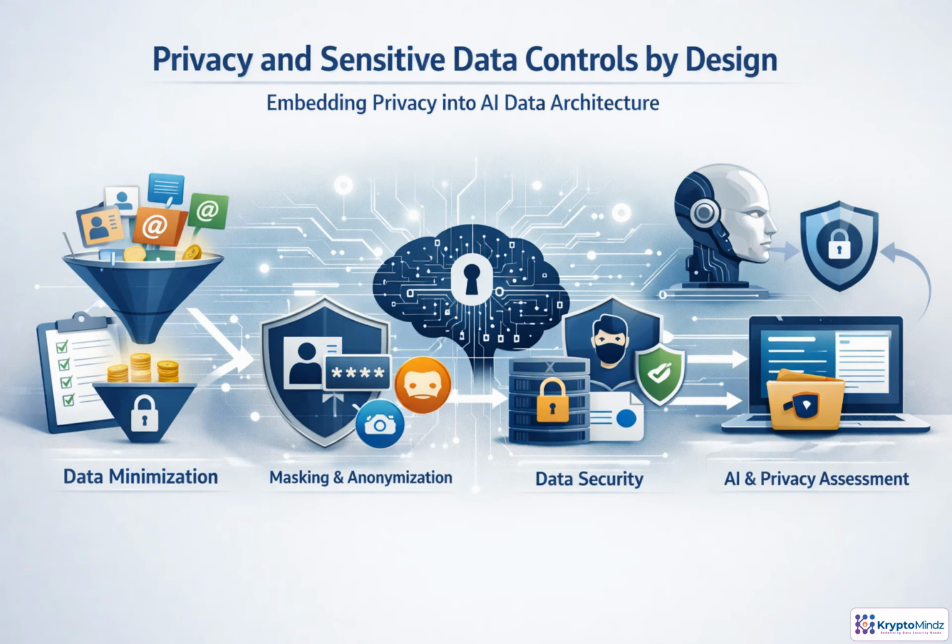Privacy cannot be added after an AI system is built. It has to shape the data architecture from the beginning. Start by limiting collection and retention to what the approved purpose truly requires. Then reduce identifiability through masking, tokenization, anonymization, pseudonymization, redaction, or synthetic data. Protect what remains with encryption, strong secrets management, access logs, and regular access reviews. Privacy impact assessments should also connect with AI impact assessments, especially when personal data, sensitive attributes, profiling, or automated decisions are involved. The goal is to use data responsibly while minimizing exposure and misuse.